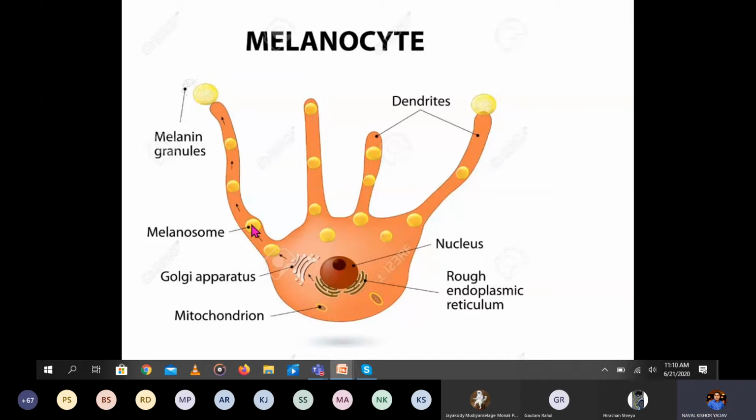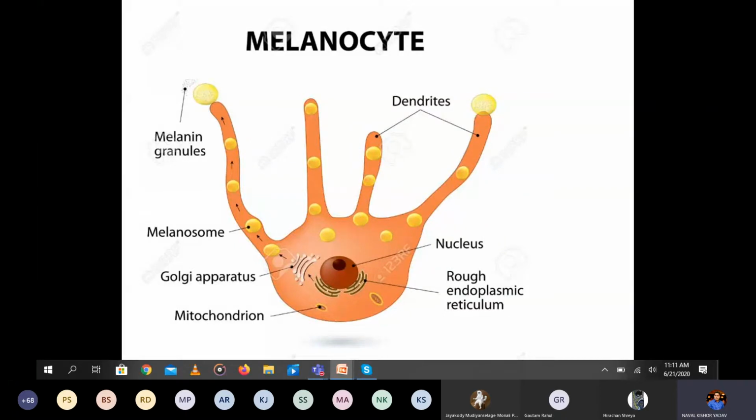So the synthesis mainly takes place in the melanosome, which is present inside the melanocytes. These are the cells which contain the melanosome, which synthesizes the melanin. This is the structure of the melanocyte, which is present in our skin layer.